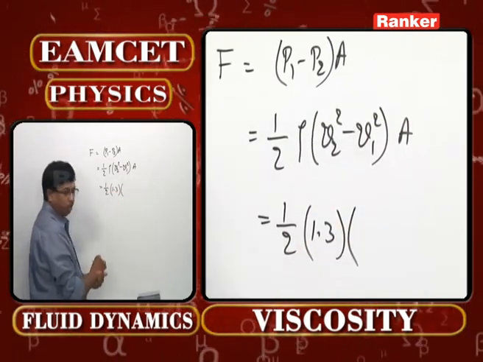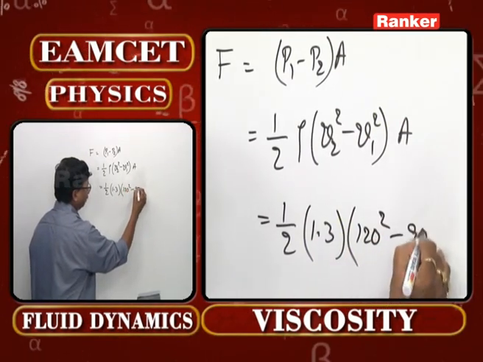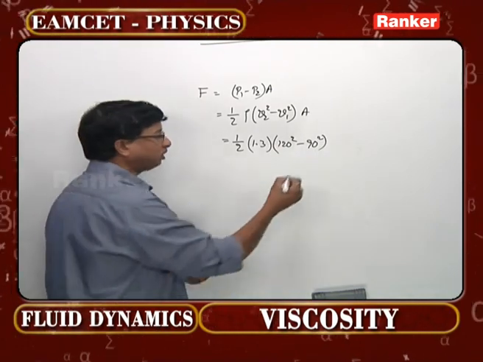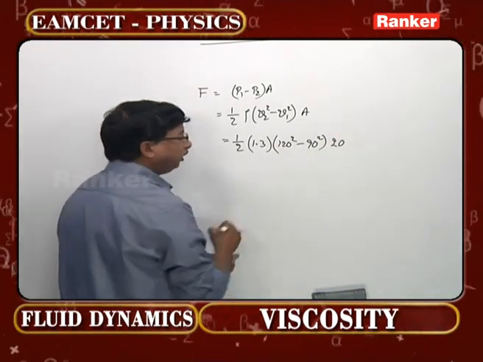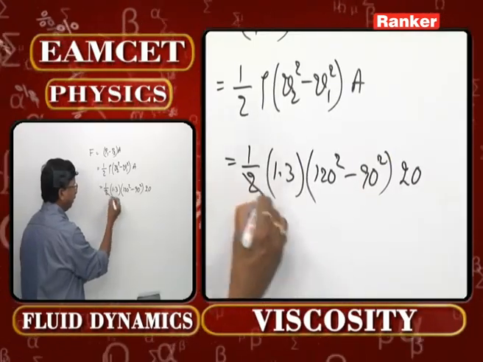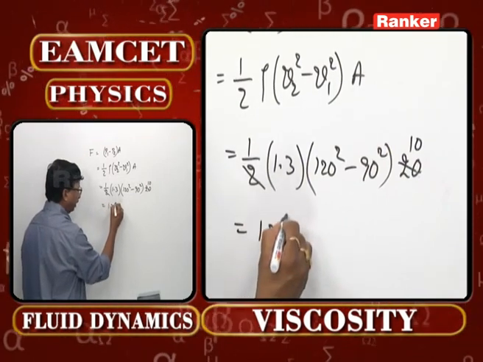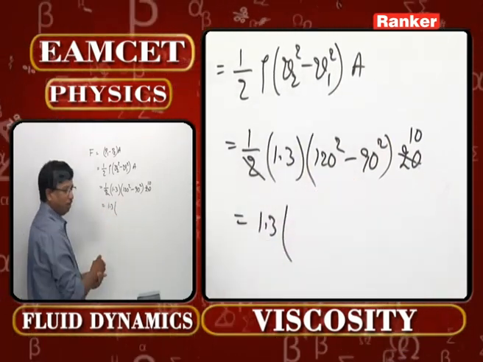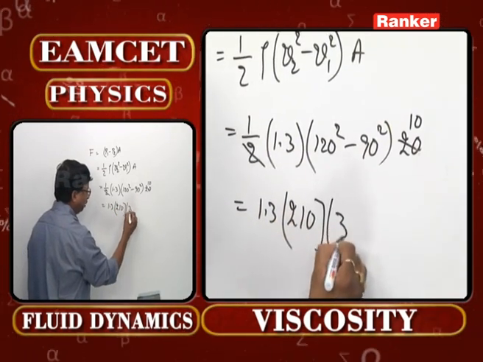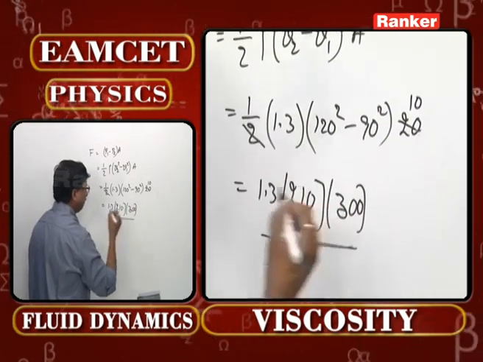1.3 into V2 square, it is 120 square minus 90 square into, what is the length that is given? 10, breadth is given 2. Therefore, 10 into 2, 20 meter square will be the area. Now you can directly cancel this 10 times, fine. 1.3 you take as it is. Once again A plus B into A minus B, like you take 210 into 30 into 10, that means 300. Come on, simplify this.